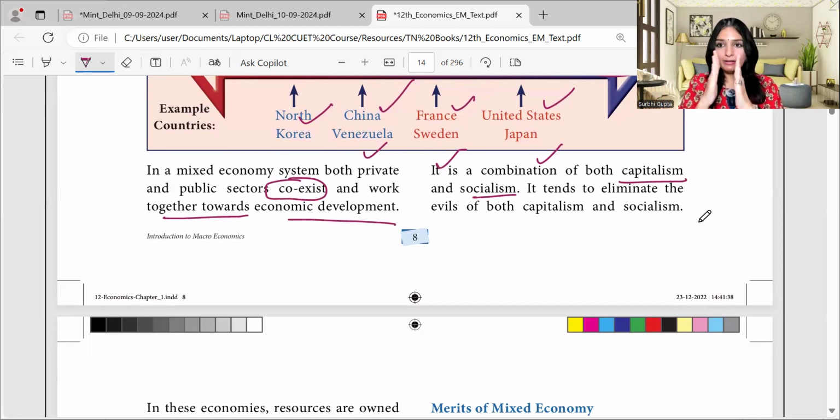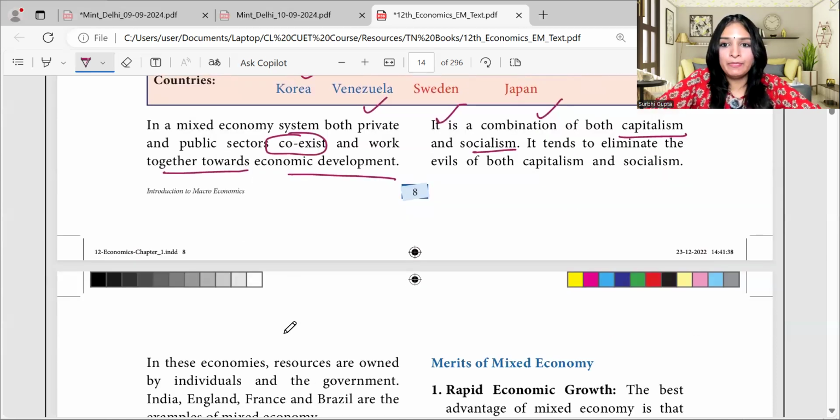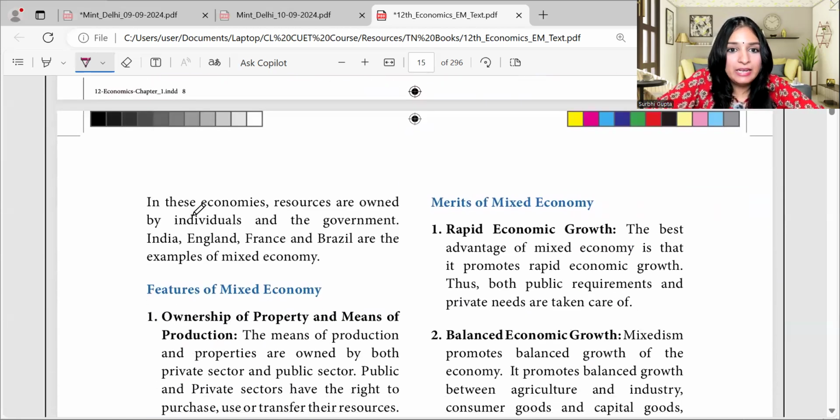But when we come together, keeping aside our ego, then we function together, and both evils have died down. We have decided to put down our ego and come together to function for betterment. Every time it happens for betterment. So what is happening here? Both the evils of capitalism and socialism are being eliminated.